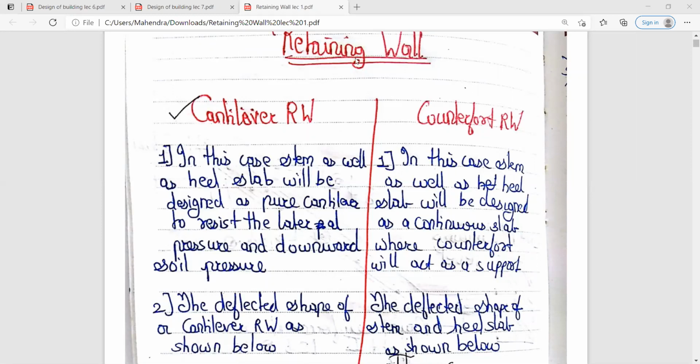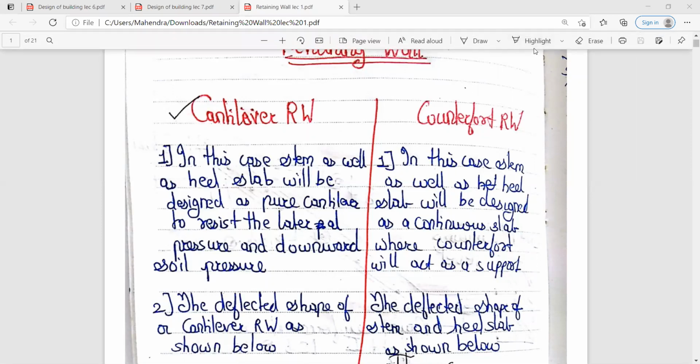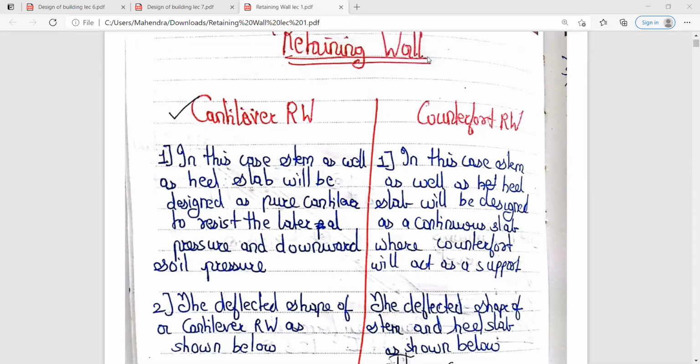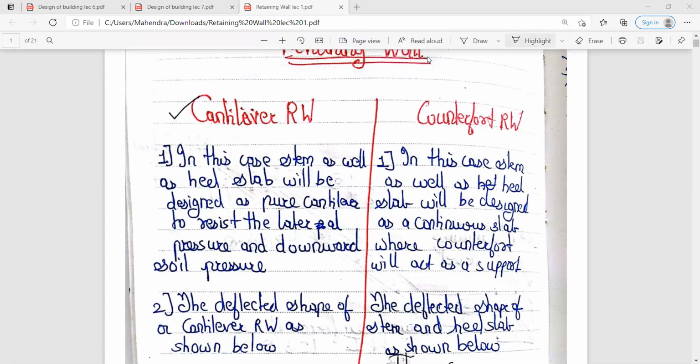Yes, Anis. What does the backfill mean? Material held by the wall. Yes, correct. Again, filling back soil. Whatever material is retained by the wall is known as the backfill.